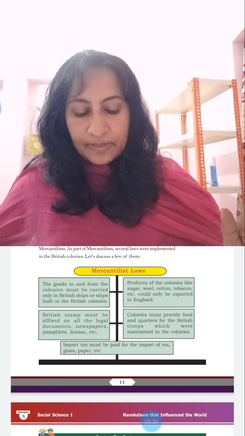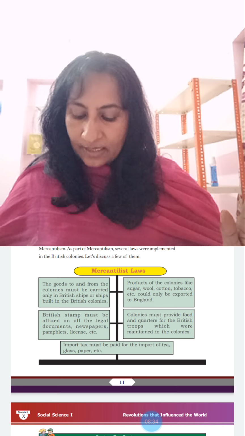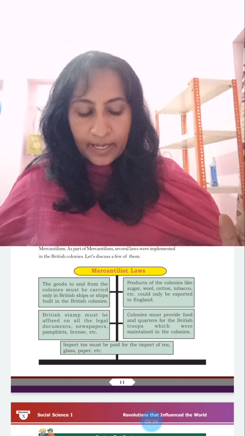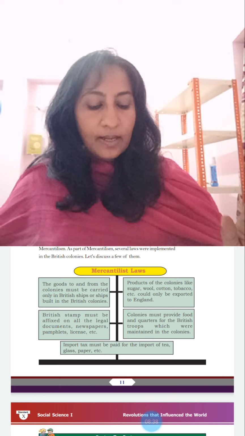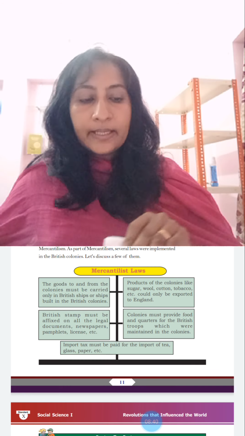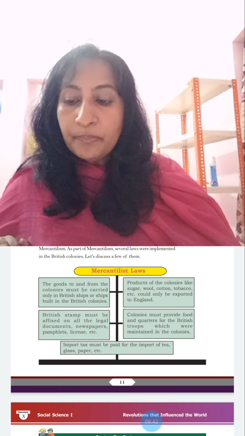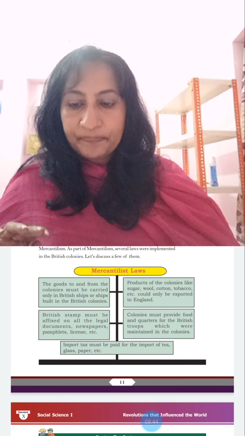British stamp must be affixed on all the legal documents, newspapers, pamphlets, licenses, etc. Colonies must provide food and quotas for the British troops which were maintained in the colonies. Import tax must be paid for the import of tea, glass, paper, etc.